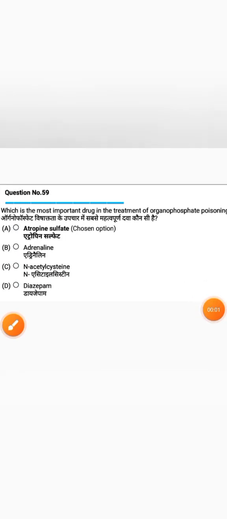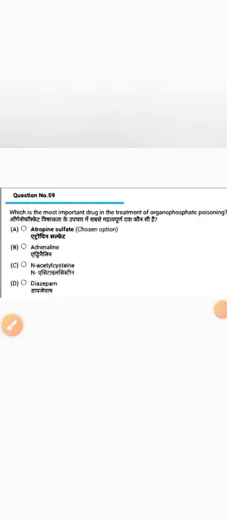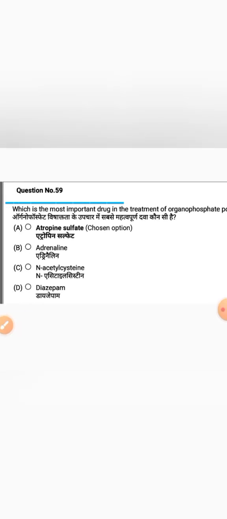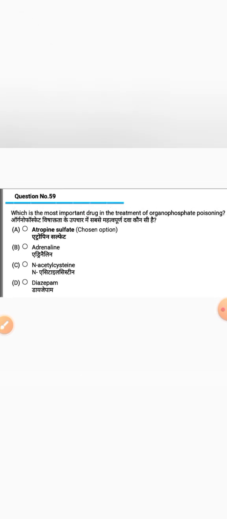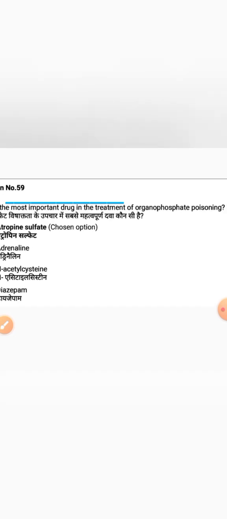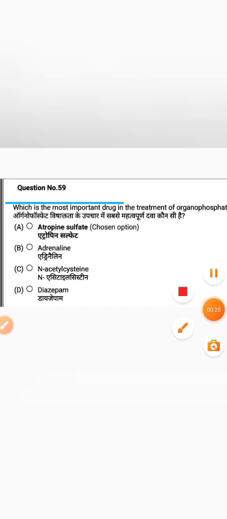Question. Which is the most important drug in the treatment of organophosphate poisoning? Options: option A atropine sulfate, option B adrenaline, option C N-acetylcysteine, option D diazepam. Question: which one is the most important drug used for the treatment of organophosphate poisoning? And the correct answer is option A atropine sulfate.